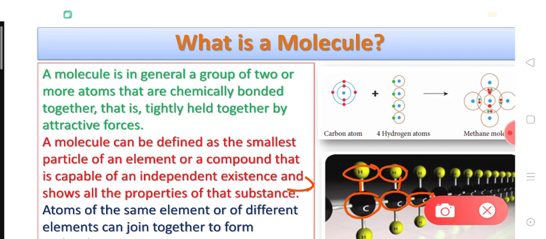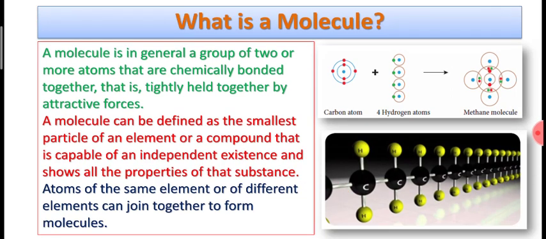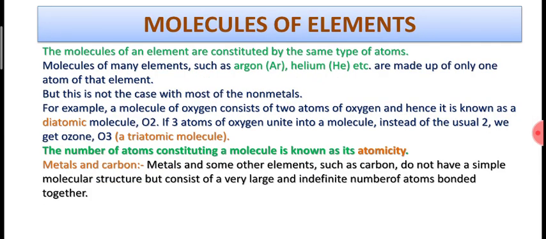In this way, a long chain of carbon and hydrogen atoms is formed. This long chain may be called a hydrocarbon, that is, a large molecule consisting of carbon and hydrogen atoms.